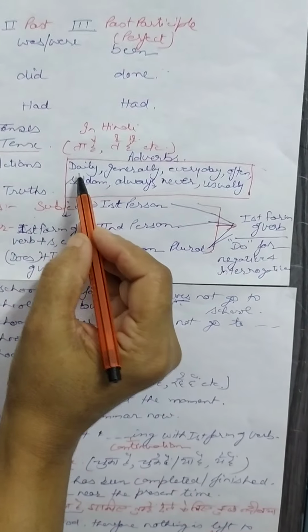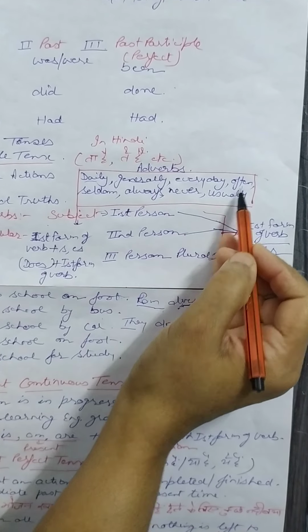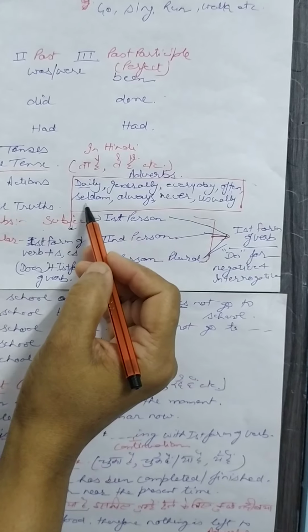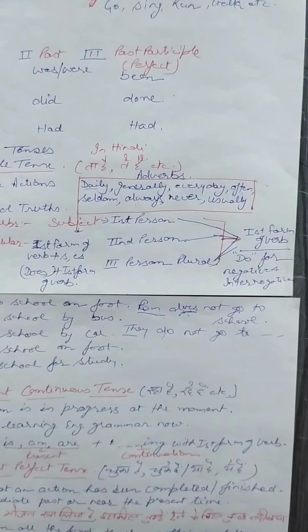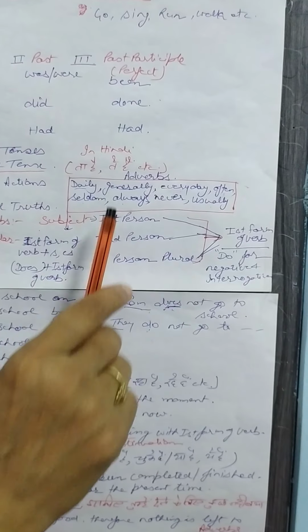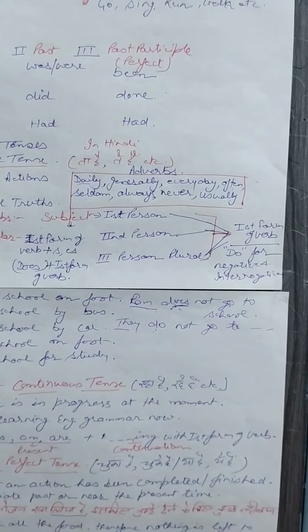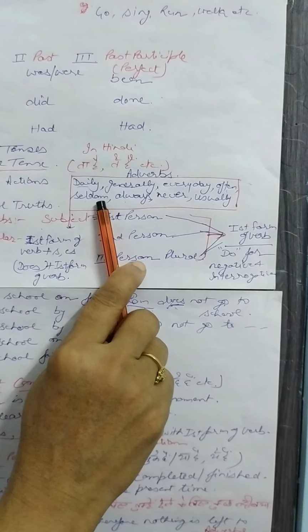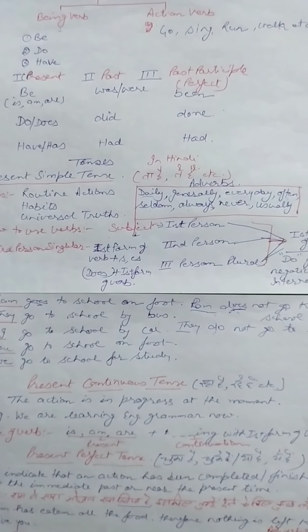Here I have written some adverbs: daily, generally, everyday, often, seldom, always, never, usually. If any of these adverbs is given and you are told to write the correct form of the verb in that sentence, most of the time you will use the present simple tense.